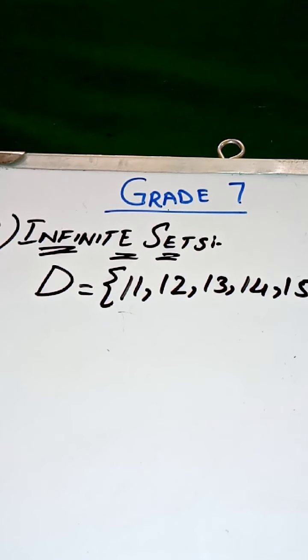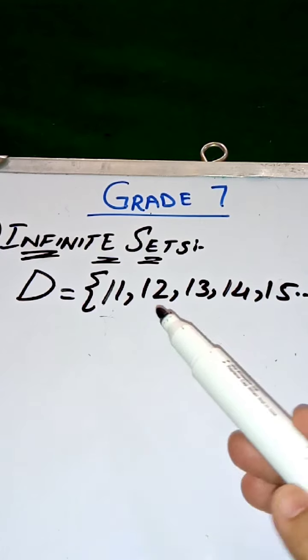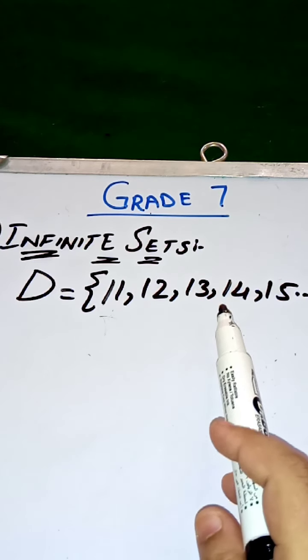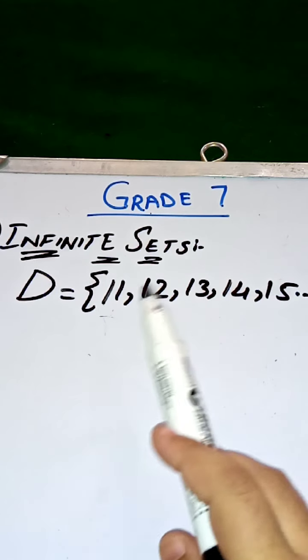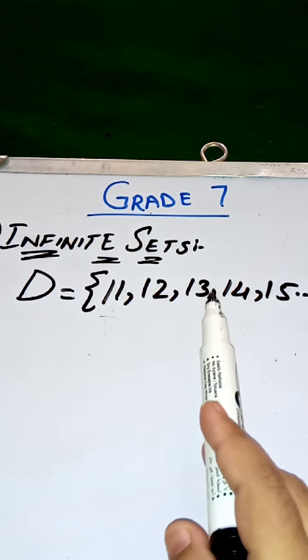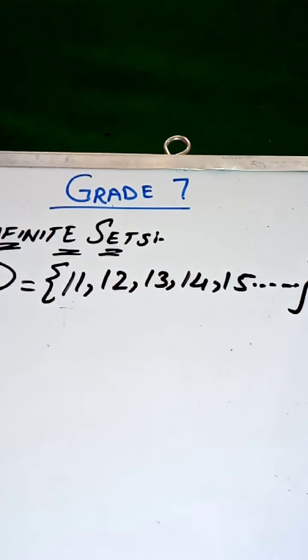Now the example of an infinite set. D equals 11, 12, 13, 14, 15 and so on, then bracket close.